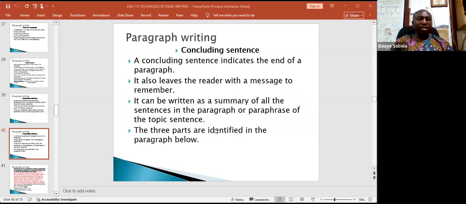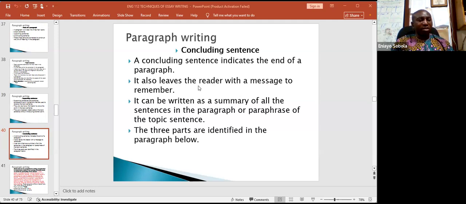Now, the concluding sentence. A concluding sentence indicates the end of a paragraph. That is, it shows that the paragraph has come to an end. It also leaves the reader with a message to remember.